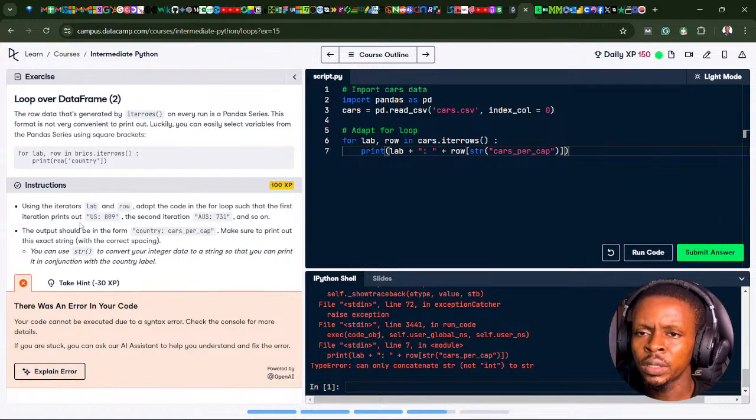So let me explain this error. You can use string to convert your integer data to a string that you can print out in connection with the country label. Okay, you can use the string to convert. I'm actually converting this cost per capita to a string. So I don't need to wrap it in double quotes again? Let's see the error.